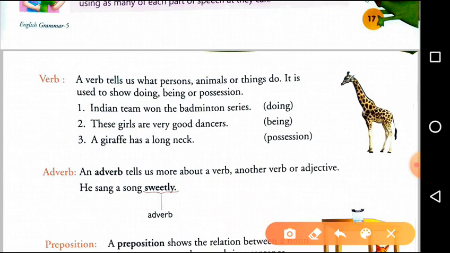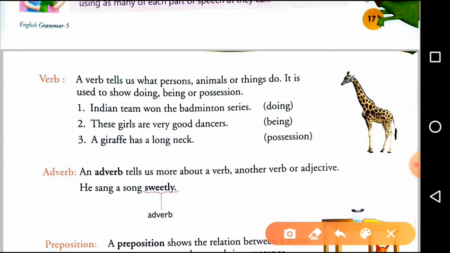Next, these girls are very good dancers. Here the word are. What are the girls? They are dancers. Here are tells us about being. What someone is being.